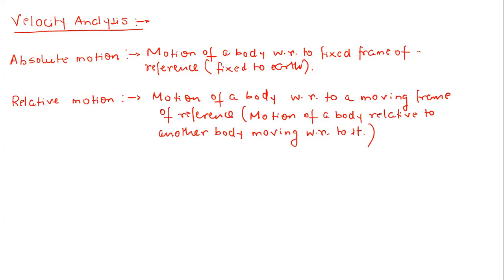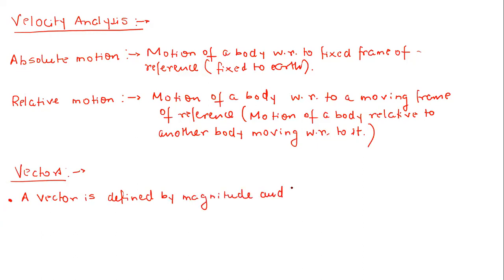Now let us talk something about vectors. Okay, so just tell me, what is a vector? If you have to define a vector in simple terms, how can you define it? So it has magnitude and direction. Correct, right? So simply a vector is defined simply by magnitude and direction.